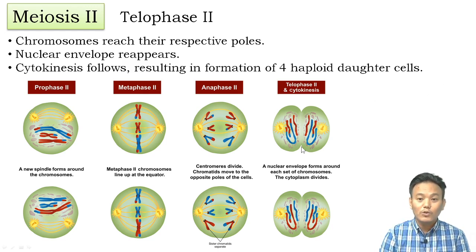And all these 4 daughter cells, they have the potential to become gametes. They have all got the potential to become sperms. And if it is inside the female's body, they all have the potential to become eggs. So this is the end result of meiosis II. So with this we have come to the end of meiosis II, telophase II.